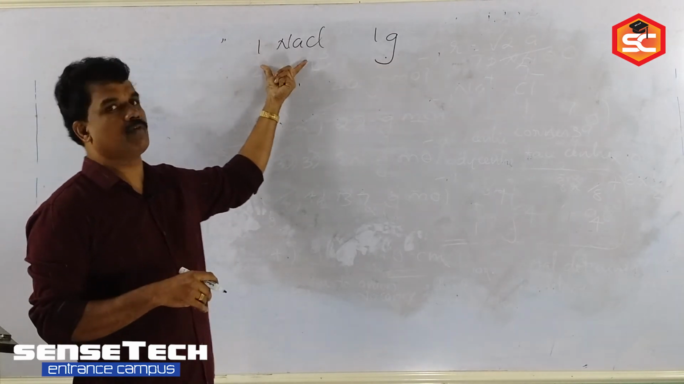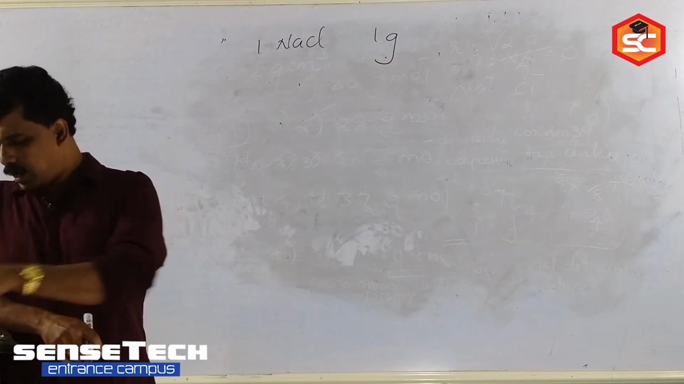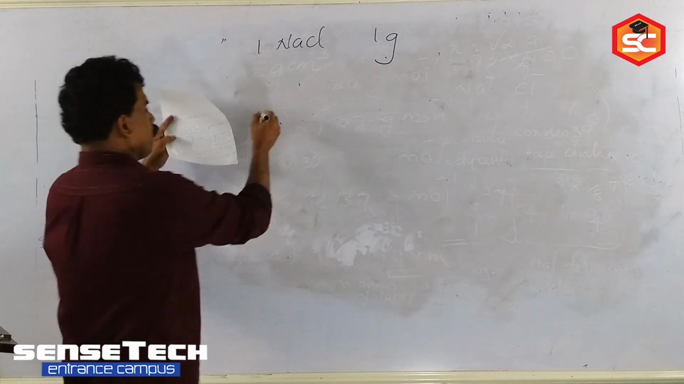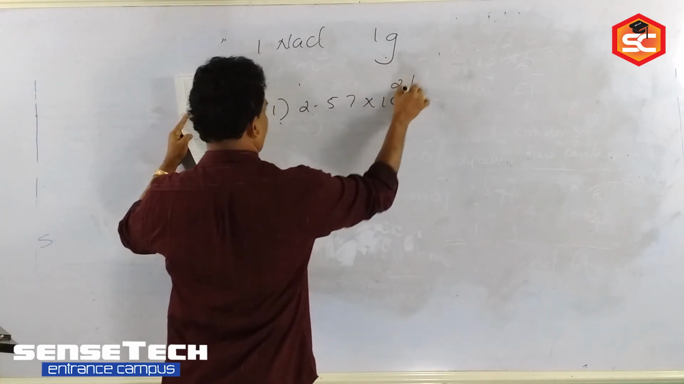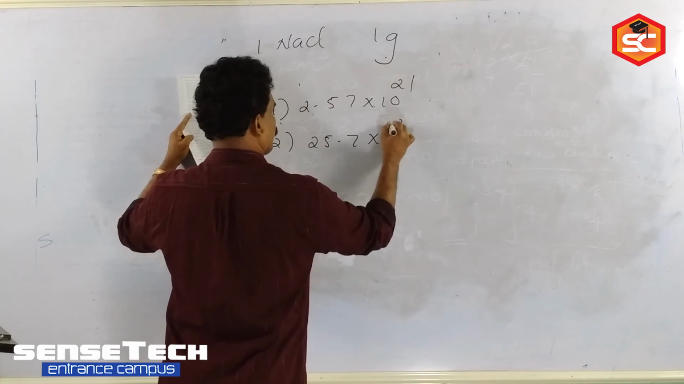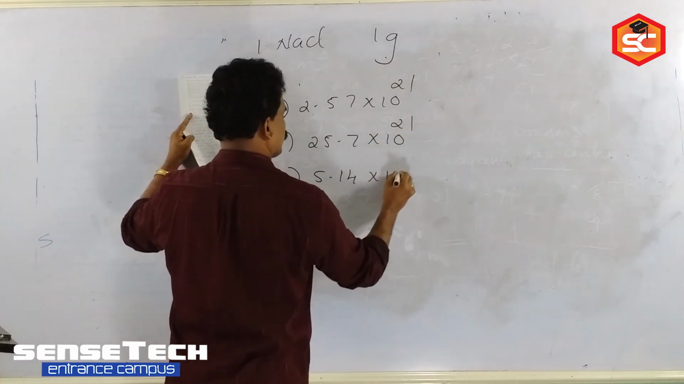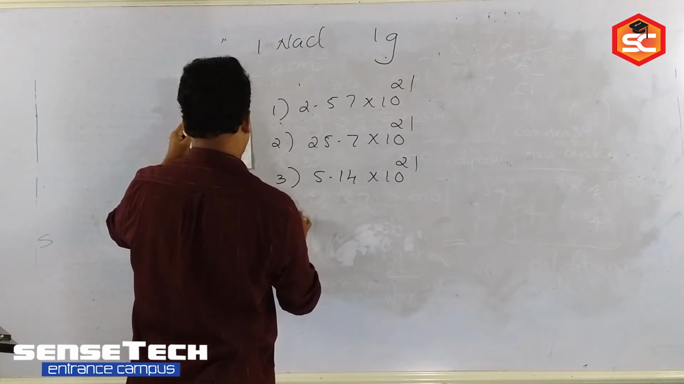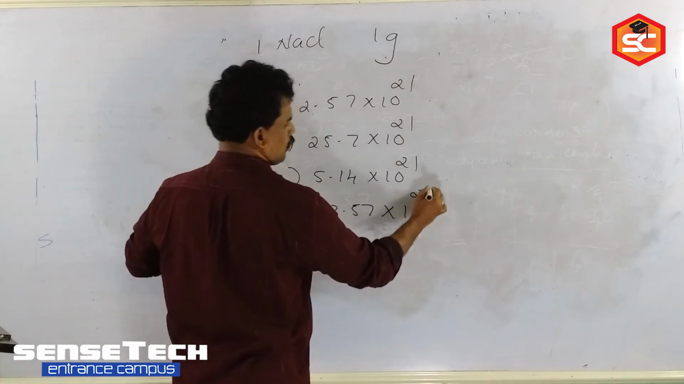Like that, we can take any crystal. This type of question we can create. The options given are: 1, 1.57 into 10 to the power 21; 2, 2.57 into 10 to the power 21; 3, 5.14 into 10 to the power 21; and 4, 3.57 into 10 to the power 21.